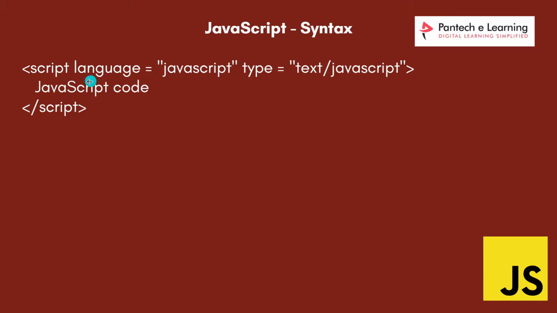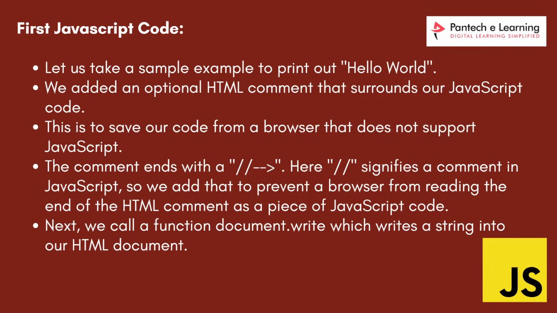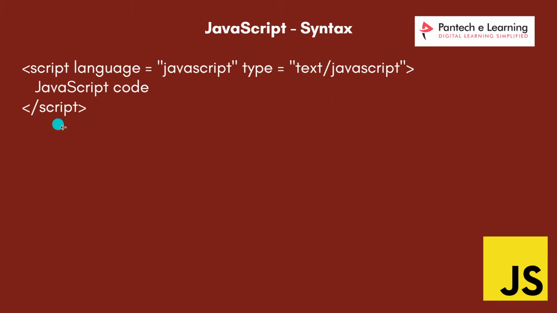So clear with this? Whatever type of code I want to type here, I have to type the JavaScript code. I have a starting script tag and a closing script tag. Till this part clear? So this is the syntax. Whenever I want to write any JavaScript code, I should have this script tag, and inside this I have this language attribute. Within double quotes I mention the language as JavaScript, and type equal to, within double quotes, text or JavaScript. So I have this starting script tag and closing script tag.